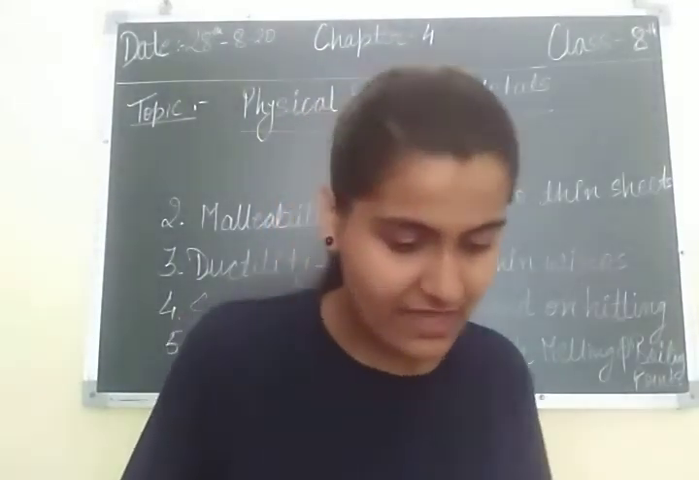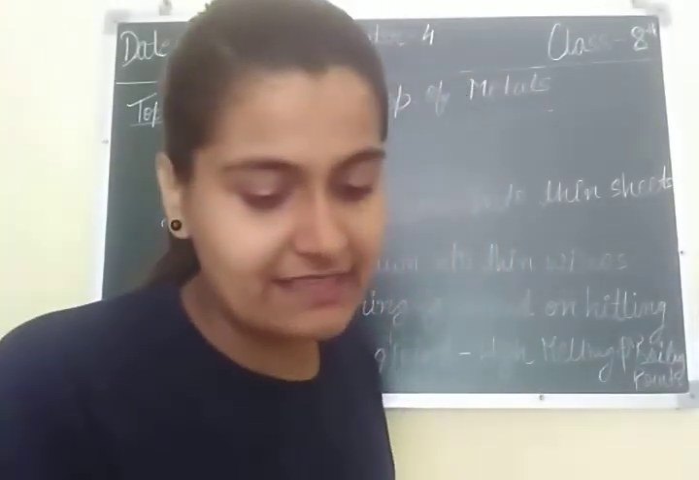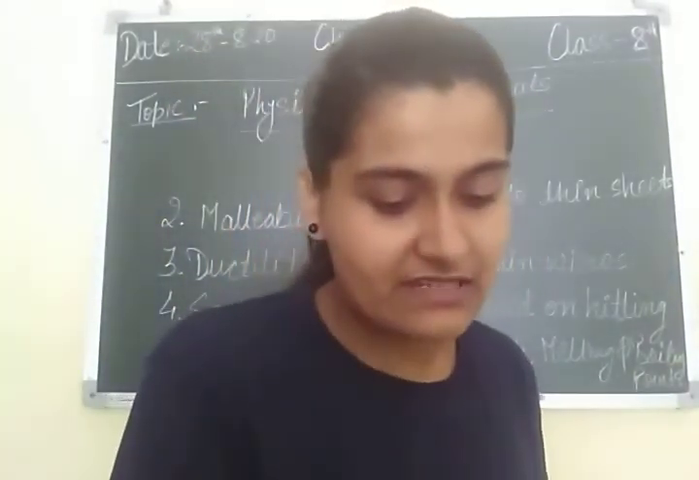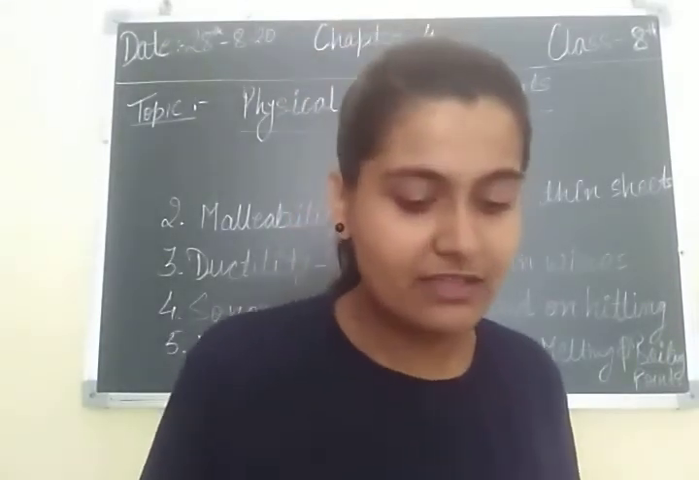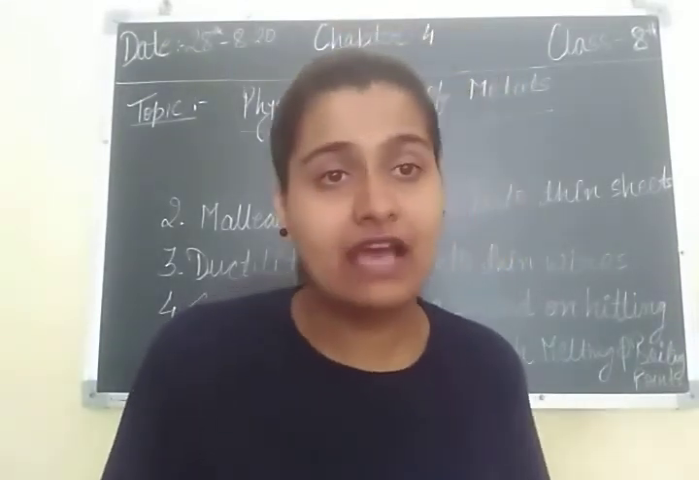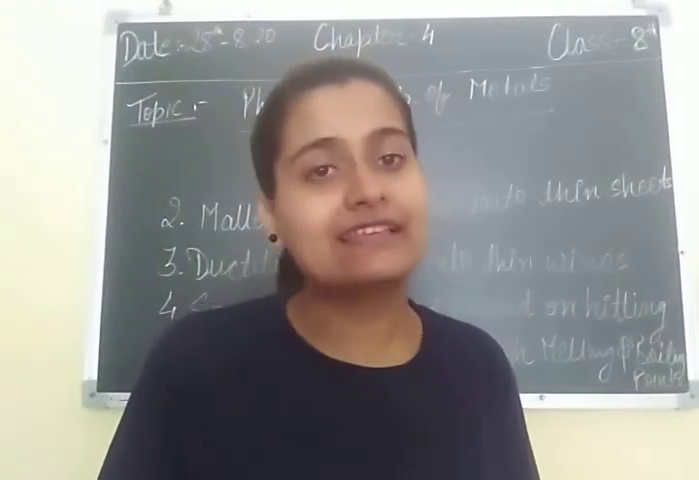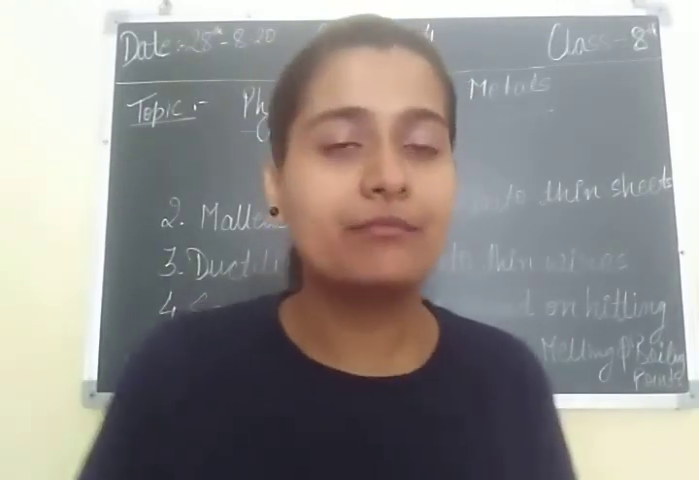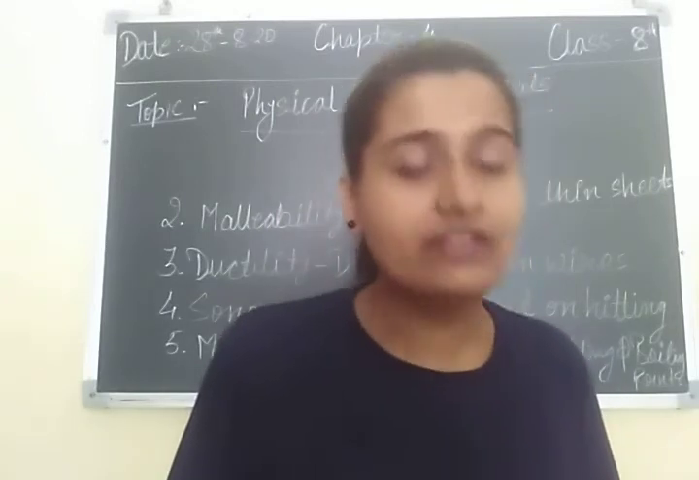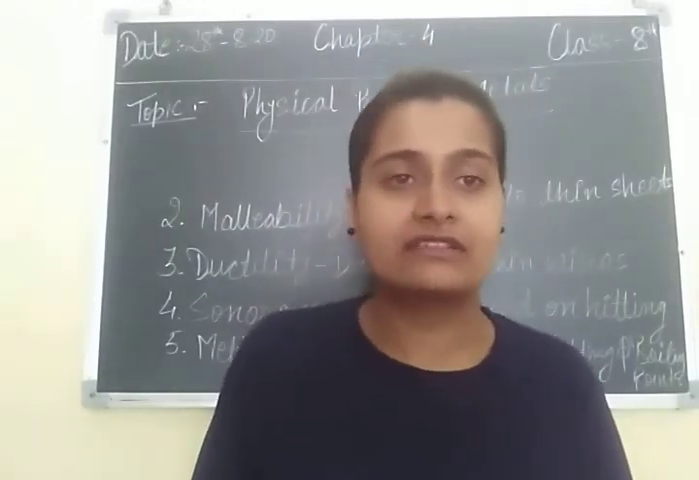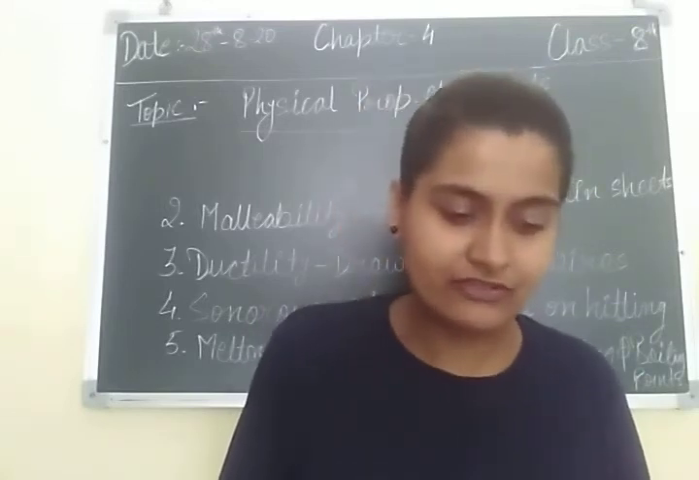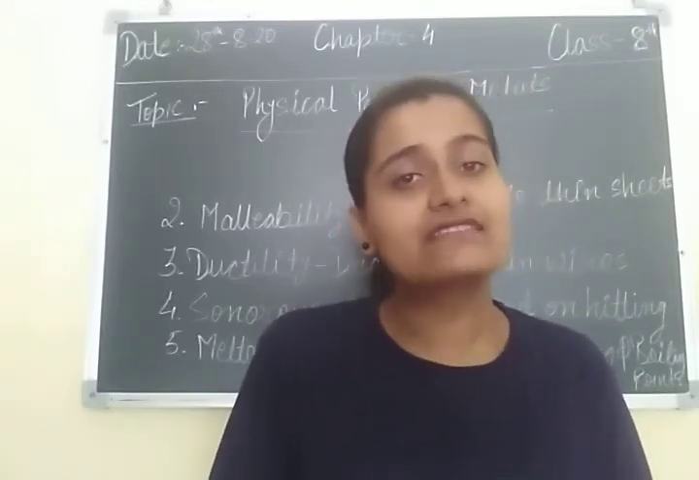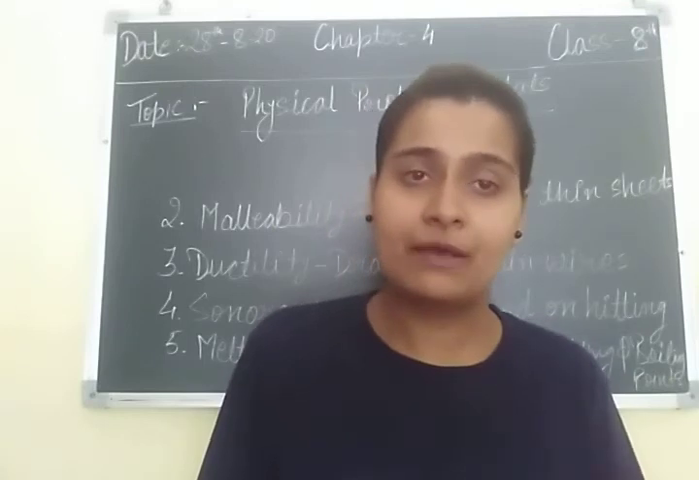Okay, next is hardness and strength. Metals are hard and strong except sodium, potassium and magnesium. Metals are very hard, we know that, except sodium, potassium and magnesium. These are not very hard. If we cut them with a knife, they cut easily. So they are not hard. So these are the physical properties of metal.